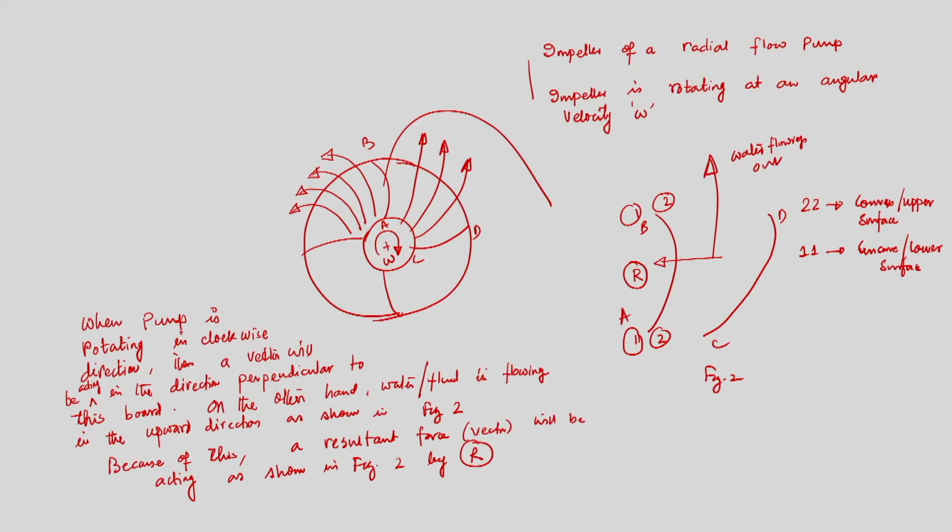Now, we have seen that because of the circulation, which stems from the non-uniformity in the velocity distribution, there is a reduction in the all-important swirl velocity due to a change in direction of mean flow at the outlet of the impeller. Ultimately we have calculated that because of this change in swirl component of velocity, there is a change in head developed by the pump. To be precise, the absolute velocity at the outlet of the impeller is changing from C2 to C2 prime, and as a result we are getting a lesser amount of swirl velocity at the outlet, so it reduces the head.